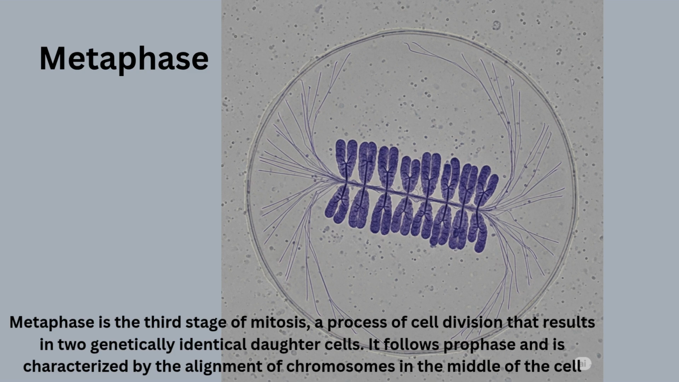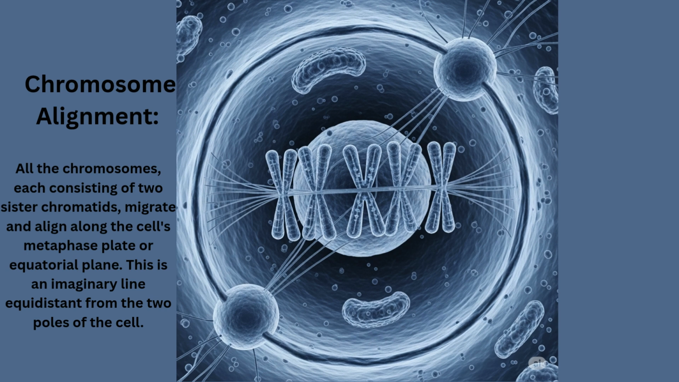Metaphase is the third stage of mitosis, a process of cell division that results in two genetically identical daughter cells. It follows prophase and is characterized by the alignment of chromosomes in the middle of the cell. Key events of metaphase. The following events define metaphase.